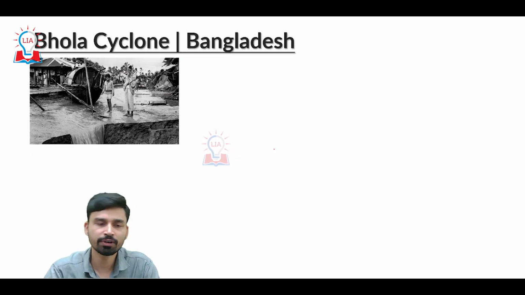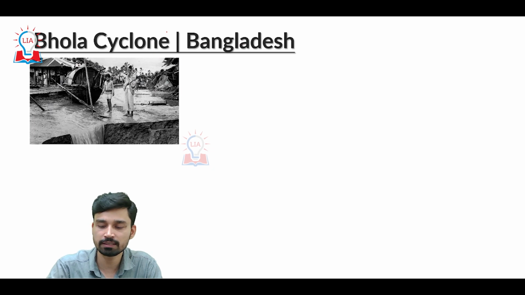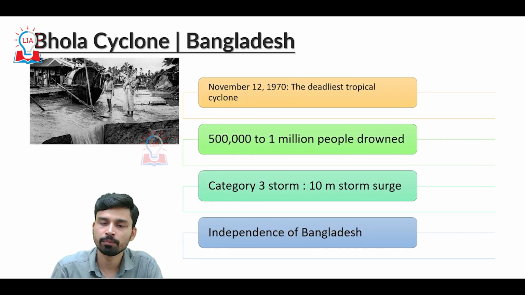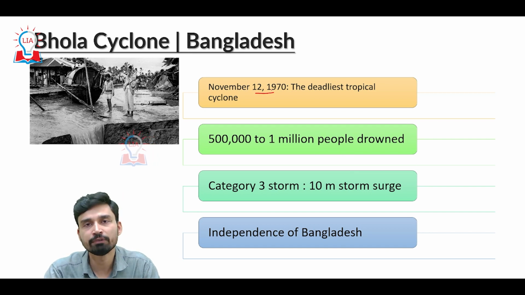The next disaster we can talk about is the cyclonic disaster that struck Bangladesh, at that time called Pakistan, on November 12th, 1970. The cyclone was called the Bhola cyclone. It is believed to be the deadliest tropical cyclone recorded in the Bay of Bengal region till now.